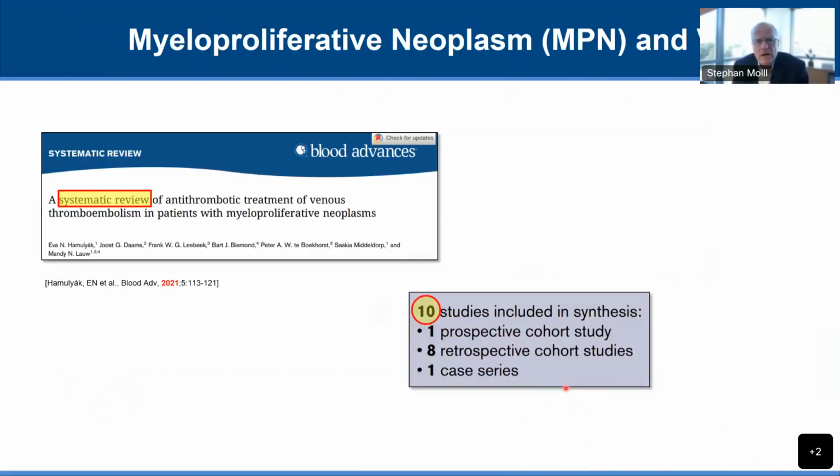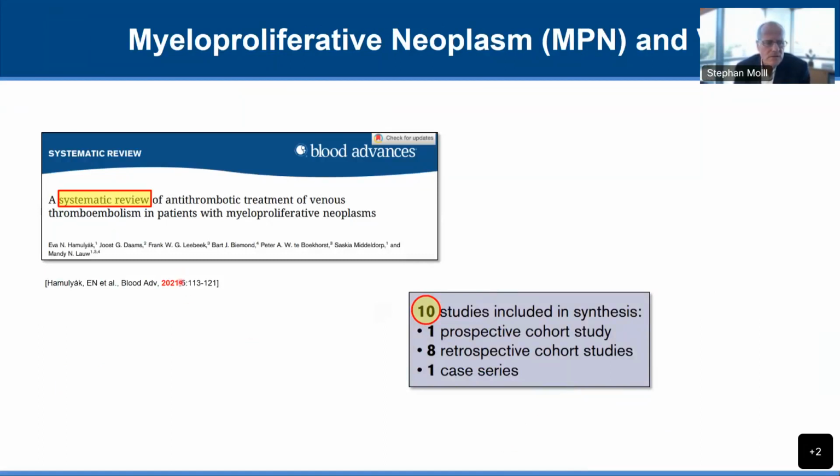And what about myeloproliferative neoplasms and venous thromboembolism? And this is any of the MPNs. If they've had a venous thrombotic event, should we use warfarin, or what are the supportive data to use the direct oral anticoagulants?